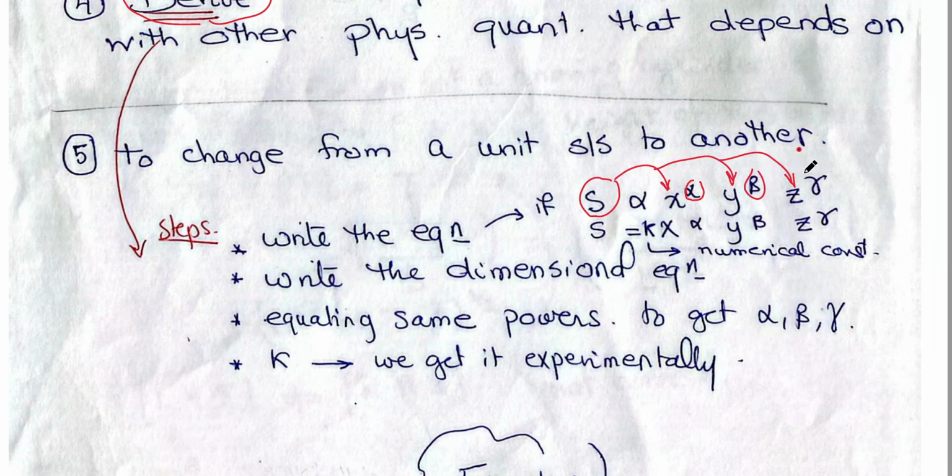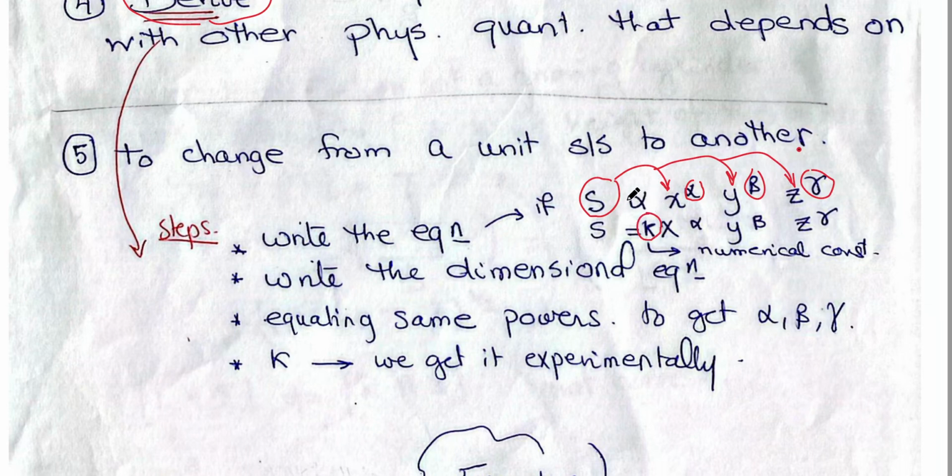We know that S depends on X, Y, and Z, but we don't know to which power. We start our problem with S proportional to X to the power alpha, Y to the power beta, Z to the power gamma. So S equals K, a numerical constant.